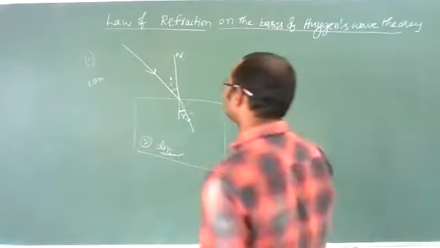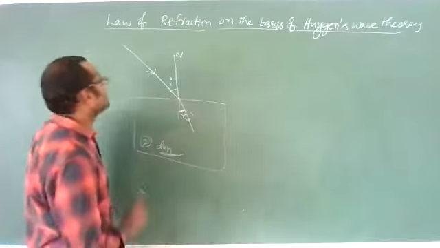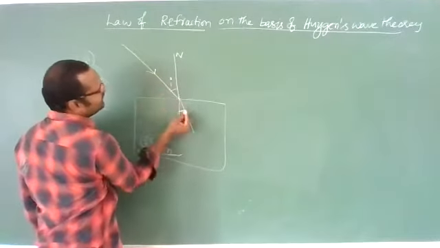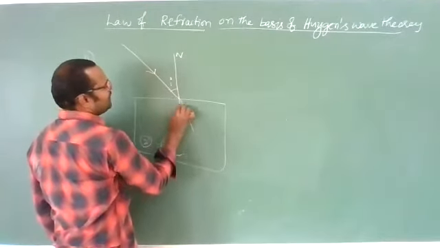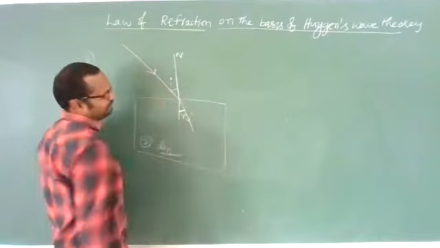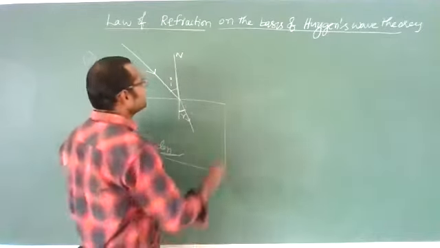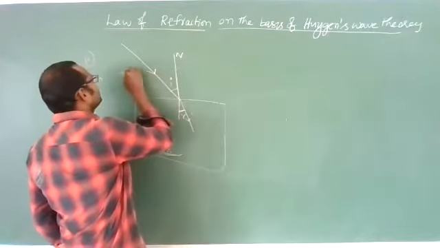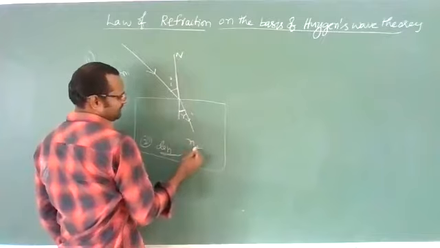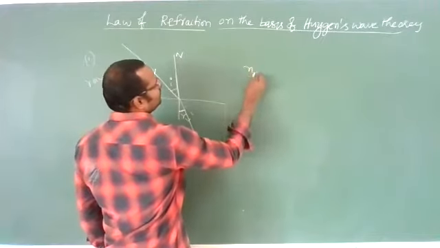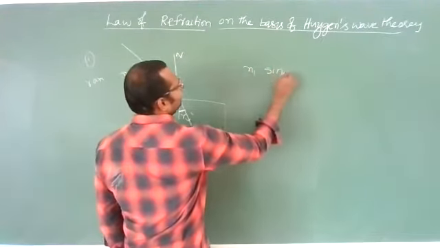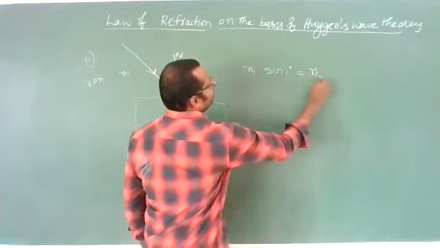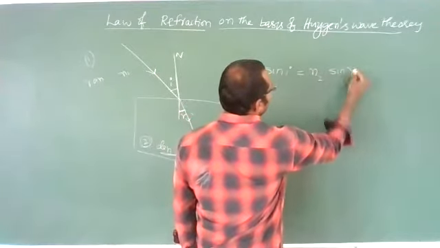According to the first law of refraction, the incident ray, refracted ray, and normal all lie in the same plane. The second law is, with refractive index of the first medium n1 and refractive index of the second medium n2, n1 sine of angle of incidence is equal to n2 sine of angle of refraction.